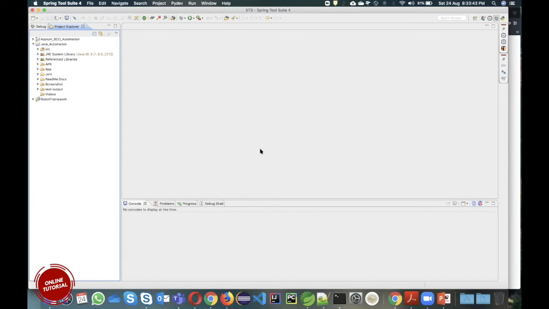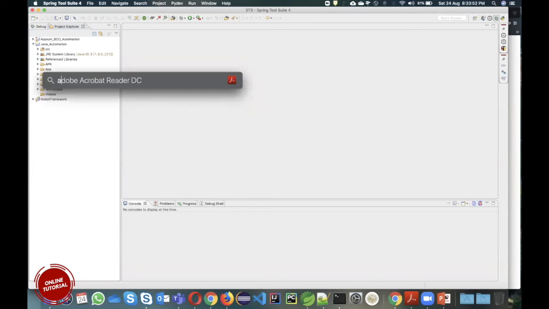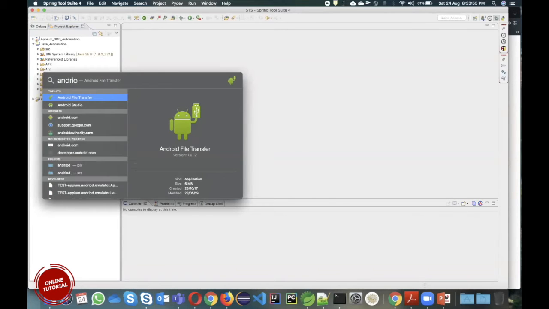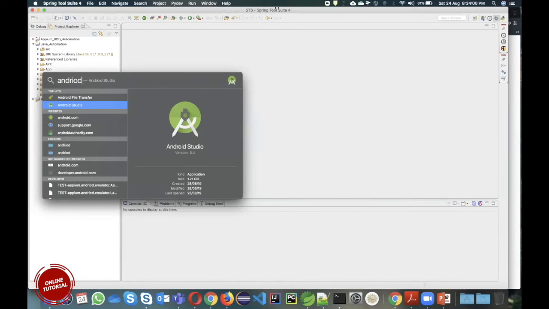Okay, so we got Maven. Then in that case, I need Android Studio, so I need to get Android SDK. If a Java developer wants to write Java code, Java should be there in your system.